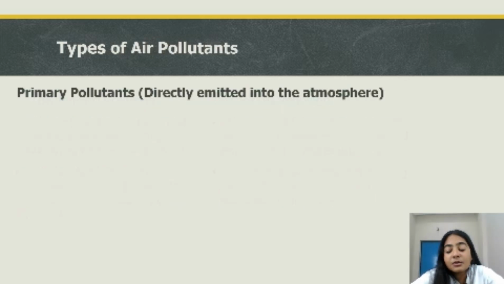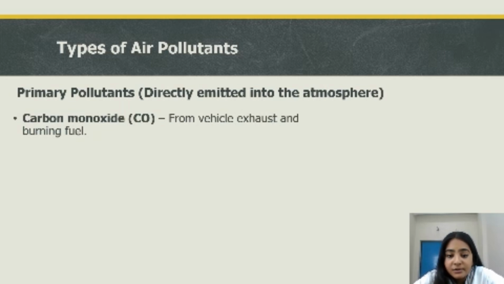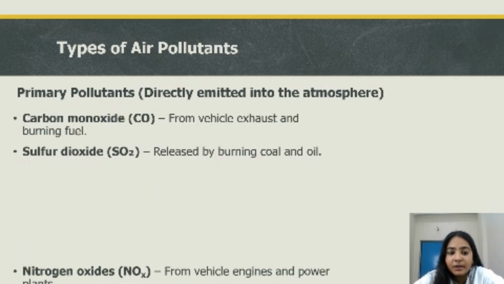Now let's talk about the types of air pollutants. First type is primary pollutants that are directly emitted into the atmosphere from their source. First is carbon monoxide, which is emitted from vehicle exhaust and burning fuels. Next is sulfur dioxide, which is released by burning coal and oil.